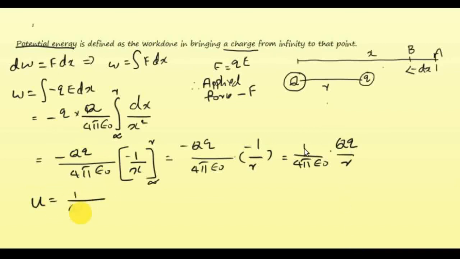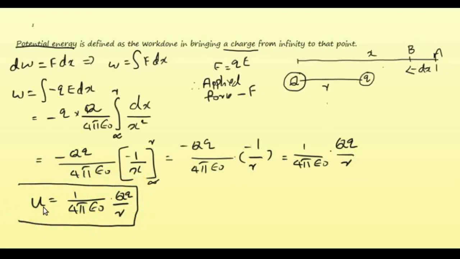So this work done, that is 1 by 4 pi epsilon 0 QQ by R, is the work done to bring the charge Q from infinity to a distance R, and this work will be stored as the potential energy for the system, right? So U is the symbol for the potential energy, therefore U is equal to 1 by 4 pi epsilon 0 QQ by R.